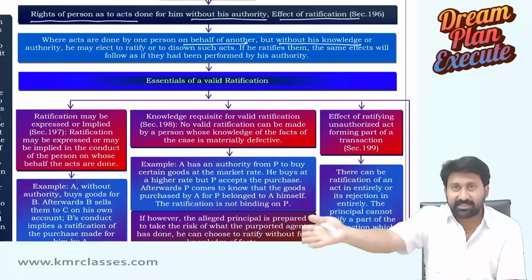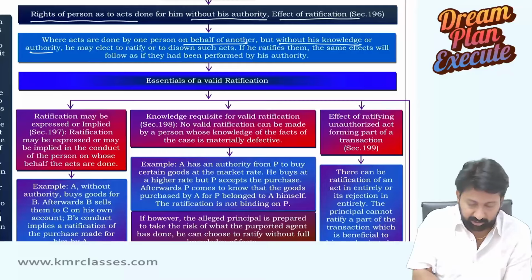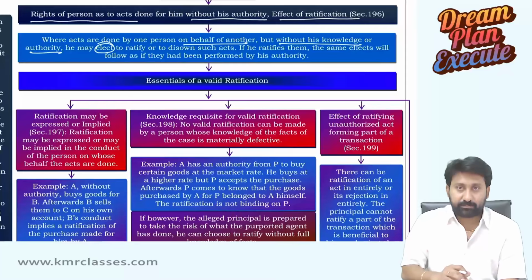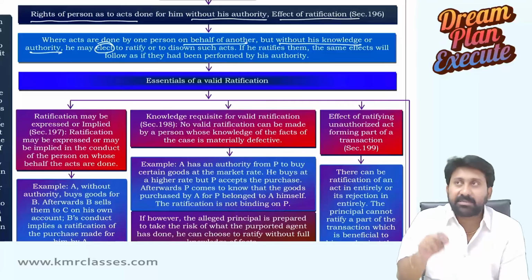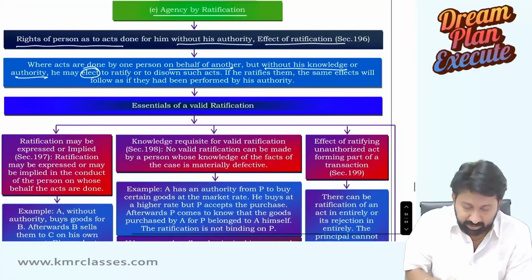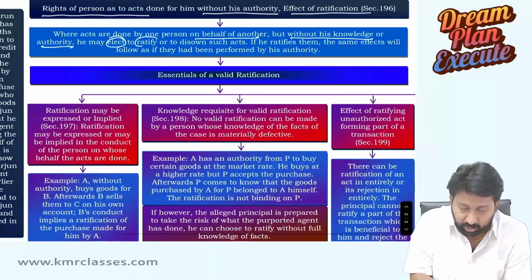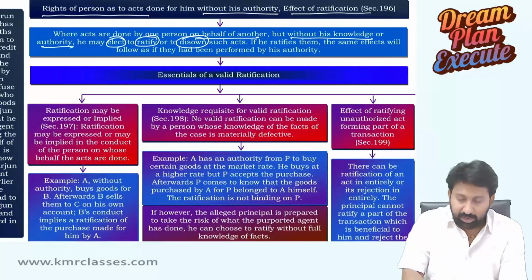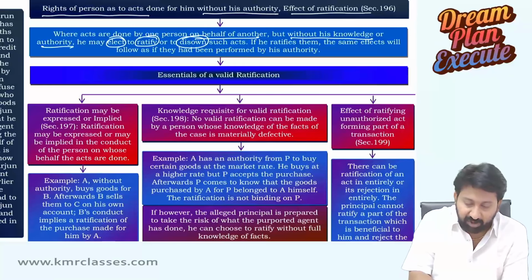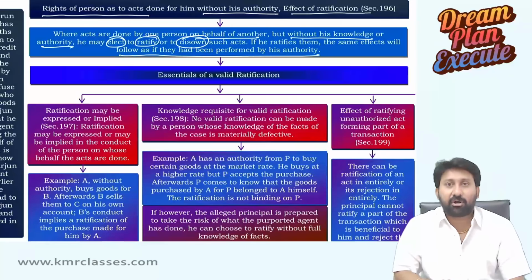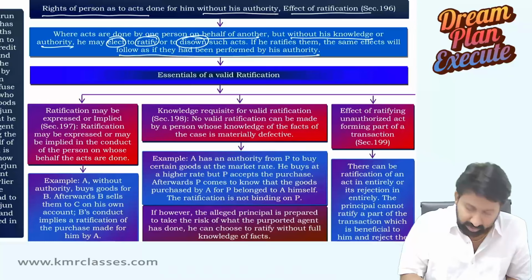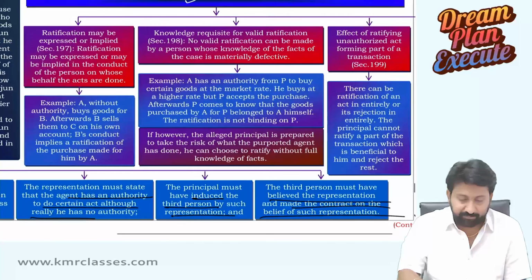LIC doesn't know that the agent is collecting money without authority. He may elect. Elect means he may choose. In our LIC example, he may choose. Elect means he can have options. What options are there? Either to ratify or not to ratify. If he ratifies, it will follow as if the acts had been performed with his authority. If LIC accepts, LIC becomes liable.